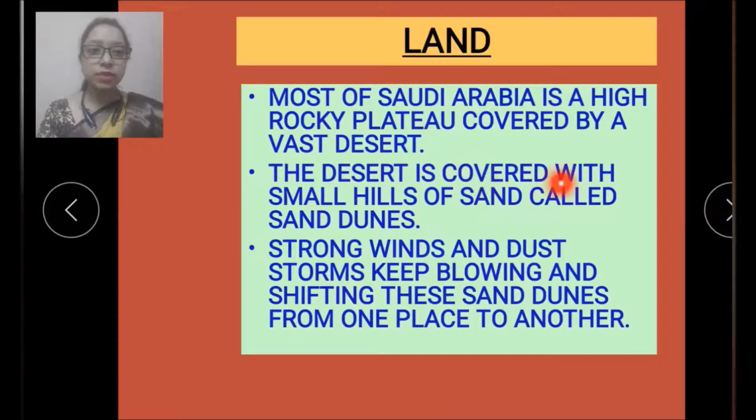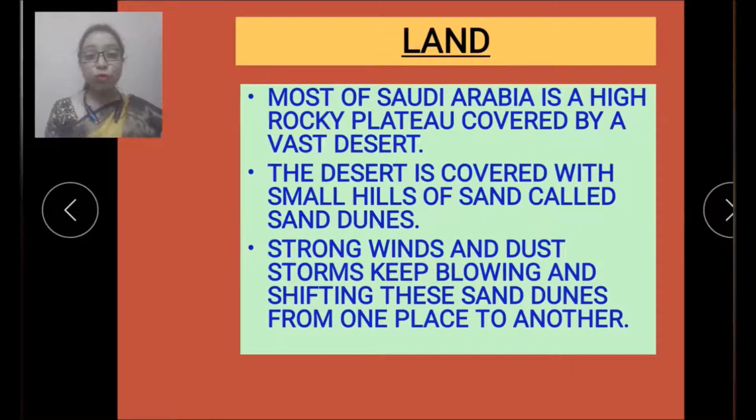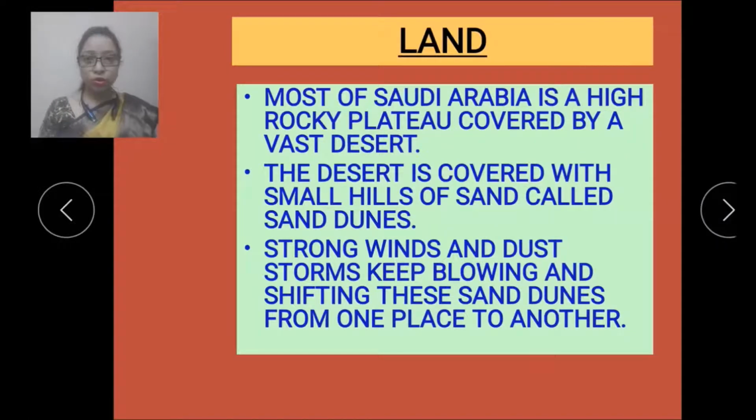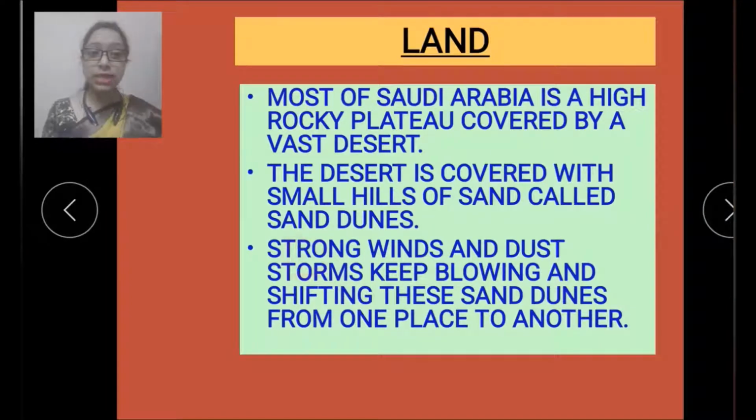The desert is covered with small hills of sand called sand dunes. Now what are dunes? A dune is a small hill formed by the wind, usually in a desert. So we have understood that it is a small hill of sand and it is formed by the wind. As the wind flows, it forms more and more sand dunes. Next, strong winds and dust storms keep blowing and shifting these sand dunes from one place to another because they are formed by the wind.